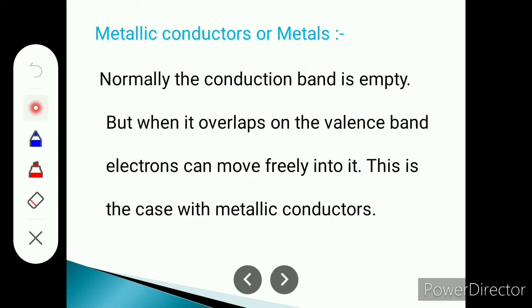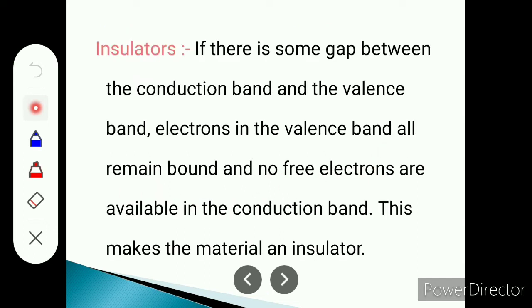Metallic conductors or metals. Normally the conduction band is empty, but when it overlaps the valence band, electrons can move freely into it. This is the case with metallic conductors. Means in the case of metallic conductors, the conduction band is normally empty, but the conduction band and valence band are overlapped with each other.